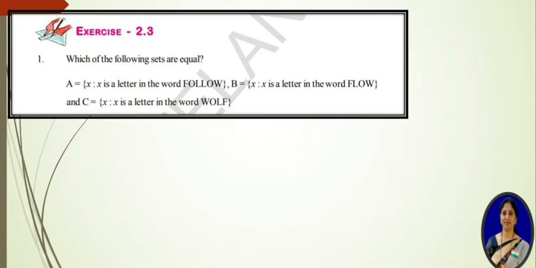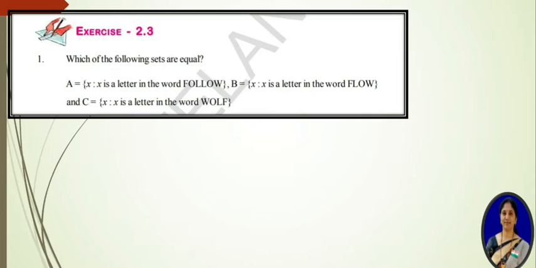See exercise problem 2.3. Which of the following sets are equal? Just see here, the same concept we discussed previously is what you have to apply here. Here A is equal to {x such that x is a letter in the word FOLLOW}. That means you have to write the roster form for this set A, and B is {x such that x is a letter in the word FLOW}, and C is equal to {x such that x is a letter in the word WOLF}.